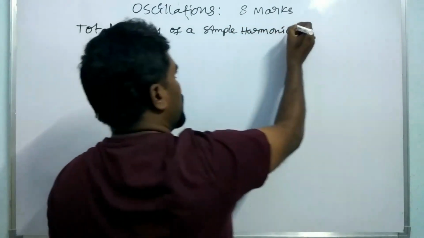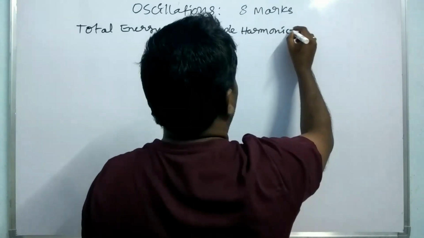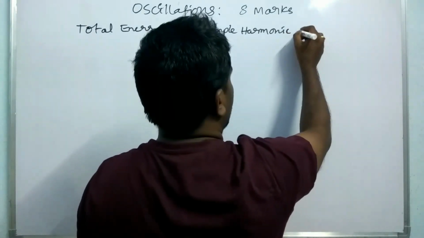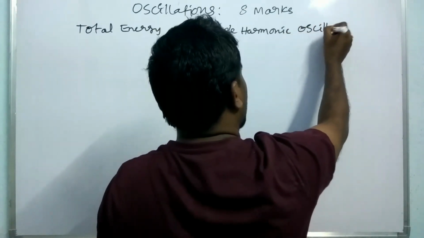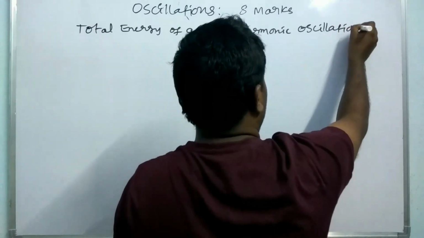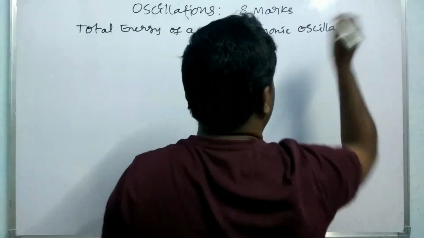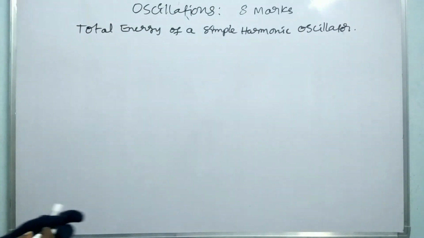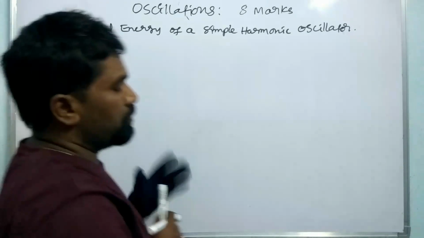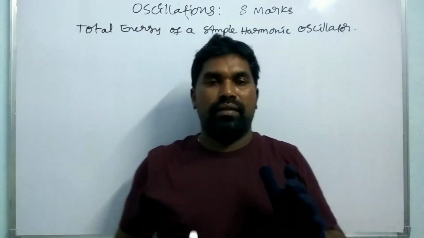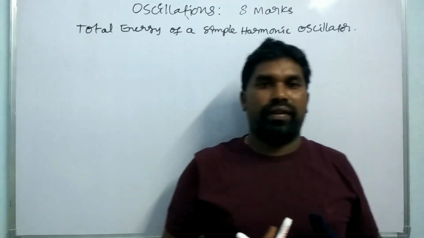Before going to learn, let us discuss the law of conservation of energy. The simple harmonic oscillator obeys the law of conservation of energy. Is it right or not? So I can say the simple harmonic oscillator must obey the law of conservation of energy.